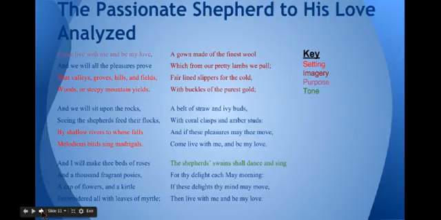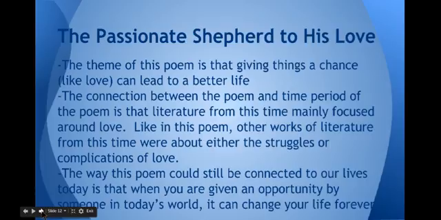And here is the poem analyzed, and like in the other poems, I highlighted important poetic elements. The theme of this poem is that giving things a chance, like love, can lead to a better life. The connection between the poem and time period of the poem is that literature from this time mainly focused around love. Like in this poem, other works of literature from this time were about either the struggles or complications of love. The way you could still connect this poem to our lives today is that when you are given an opportunity by someone in today's world, it can still change your life forever.